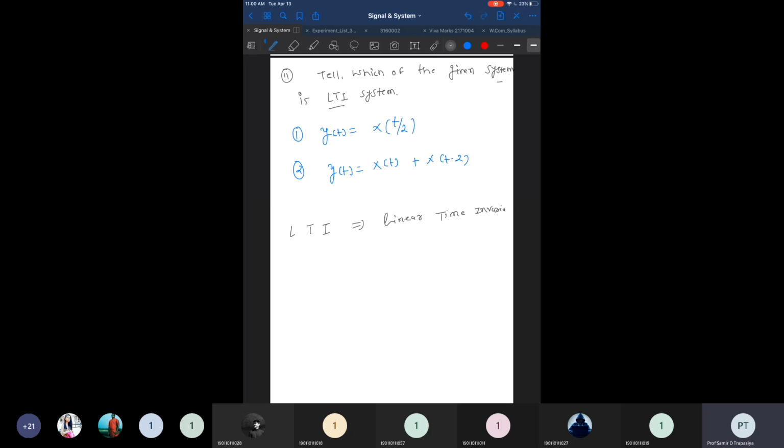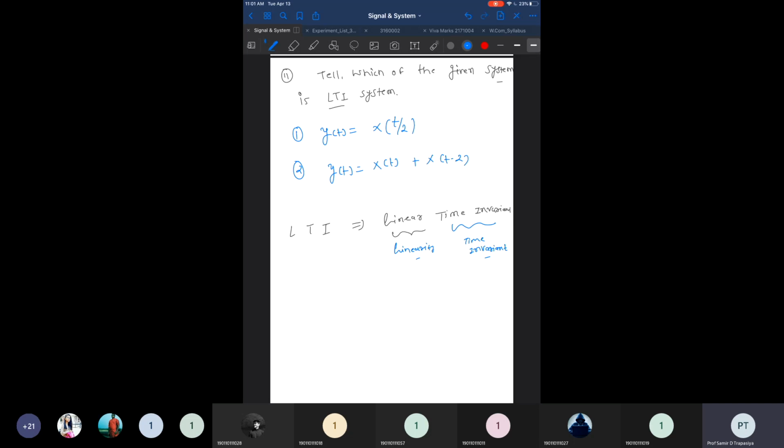So any system which follows these two criteria, the linearity criteria and the time invariant criteria, if both criteria are simultaneously followed by the system, then this system is known as an LTI system. If one of them is satisfied but the second one does not satisfy, then the system cannot be considered as an LTI system. So this is very important. If linearity and time invariance both hold, then the system is known as an LTI system. So for the first one, what can we say?